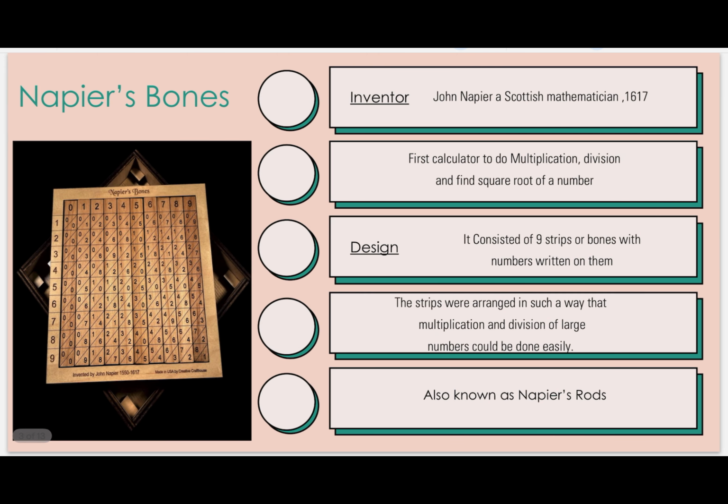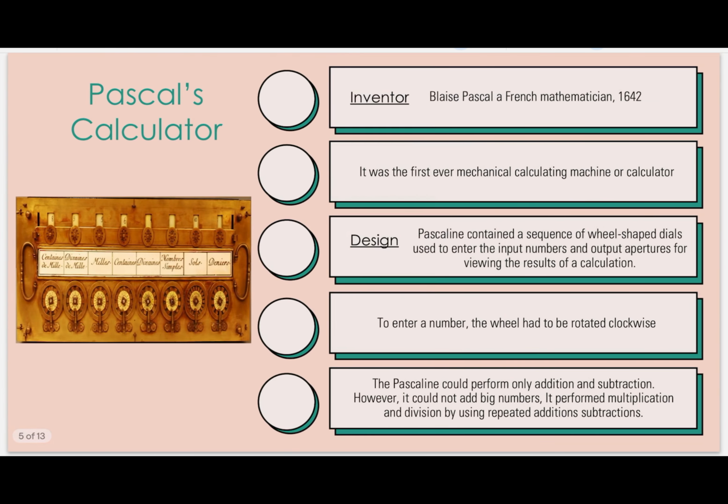Then Napier's bones. Napier's bones are also called Napier's rods. Who invented it? John Napier. Who was he? A Scottish mathematician, in the year 1617. It was the first calculator to find the square root of a number. It consists of how many strips? 9. Right? And we could do multiplication and division of large numbers easily with the help of Napier's bones.